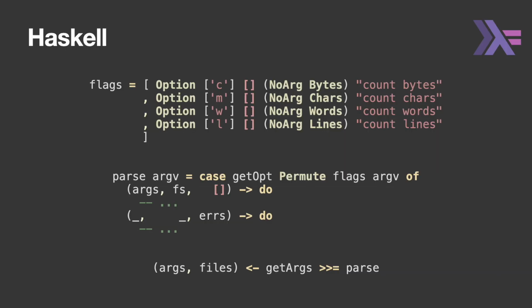Now we have another functional programming language, Haskell. There's 3 snippets here. The first one is the flag declaration like in Flix, but considerably more concise. 2 shows a little bit of how you use GetOpt. I wonder if the Flix API was inspired by this. It does look rather similar. The third is just calling the argument pass function and assigning it to a result. Args is a list of flags and files is a list of strings.